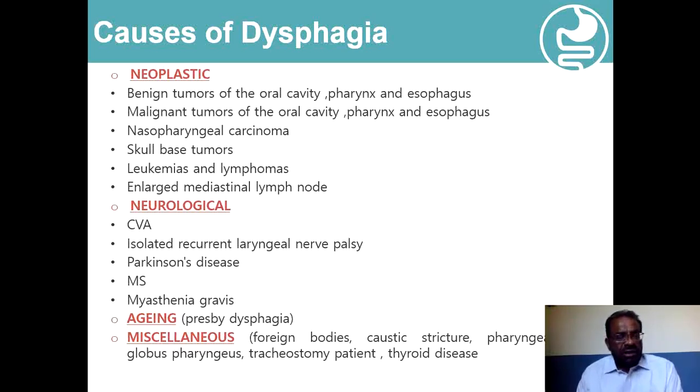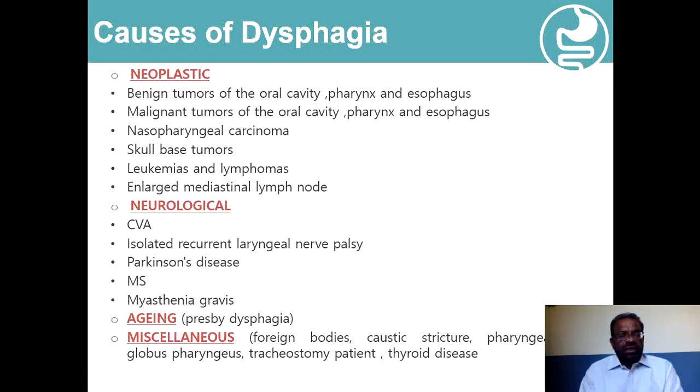Patients with multiple sclerosis with demyelination involving multiple neurological structures may be associated with dysphagia, and patients with myasthenia gravis, where the problem is of neurotransmission, with difficulty in contraction of the muscles and loss of coordinated movement of the various muscles in the oral and pharyngeal cavity, can be associated with dysphagia.